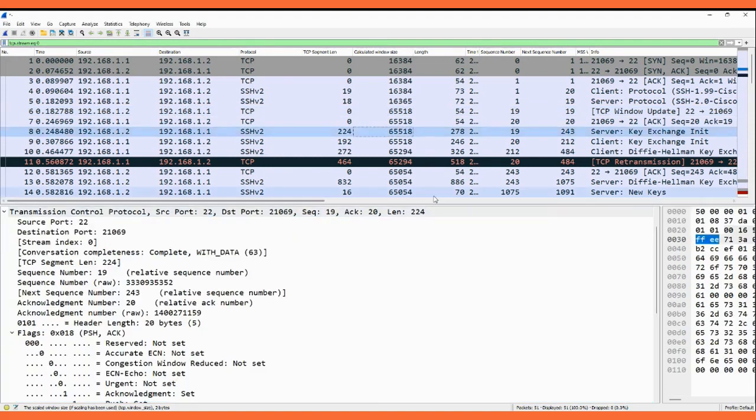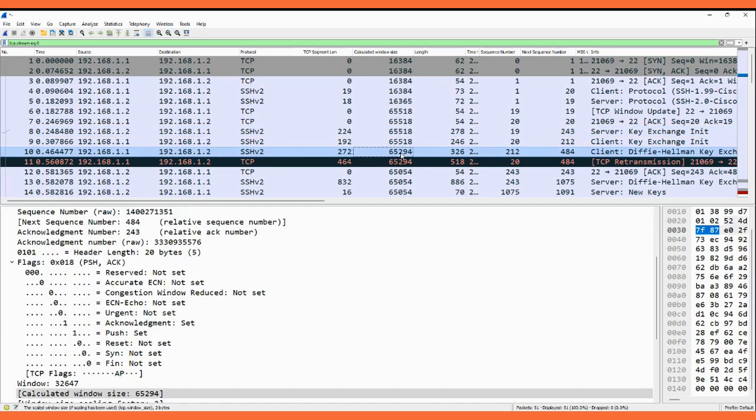Let's see one more packet here. Here you can see packet number 8. 1.2 is sending data to 1.1. TCP segment length is 224. And here in the downside, if you see this one, 65294 packet, 1.1 is sending an acknowledgement also.